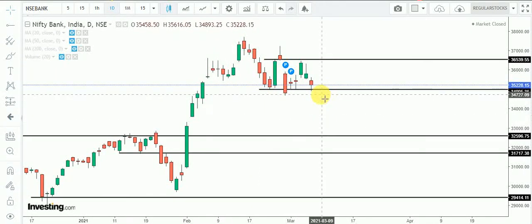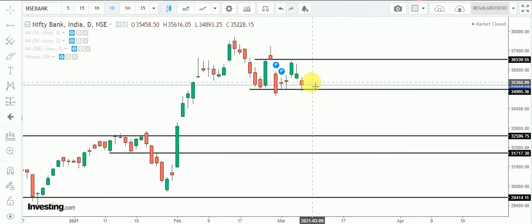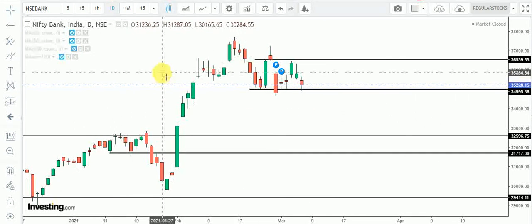Now it is near a support, and if the global market supports, then we will take a buy call on Bank Nifty. So wait for confirmation for swing traders, but the range is around 36,500 and support is around 35,000. So it is a range of 1500 points, which is good, and you can work for that.